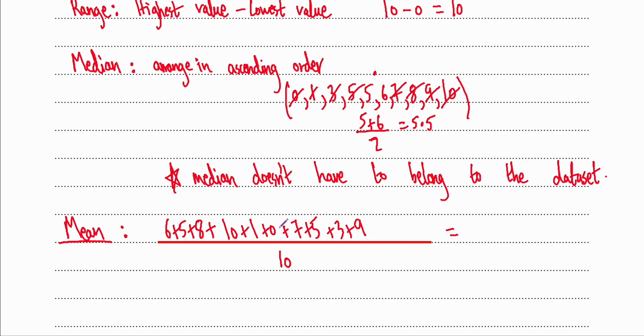So let's do this real quick. Okay, 6 plus 5 is 11, plus 8 is 19, plus 10 is 29, plus 1 is 30, plus 7 is 37, plus 5 is 42, plus 3 is 45, and plus 9 is 54. So we get 54 divided by 10, which is equal to 5.4.